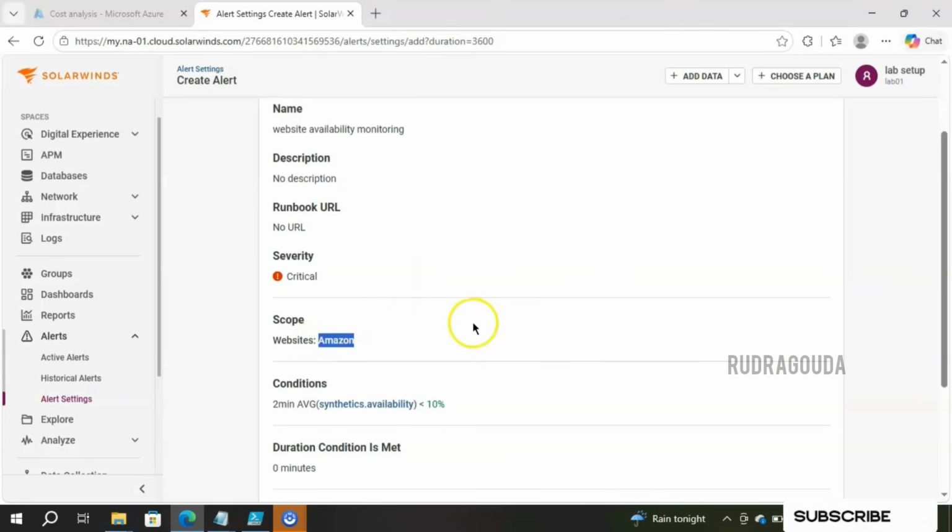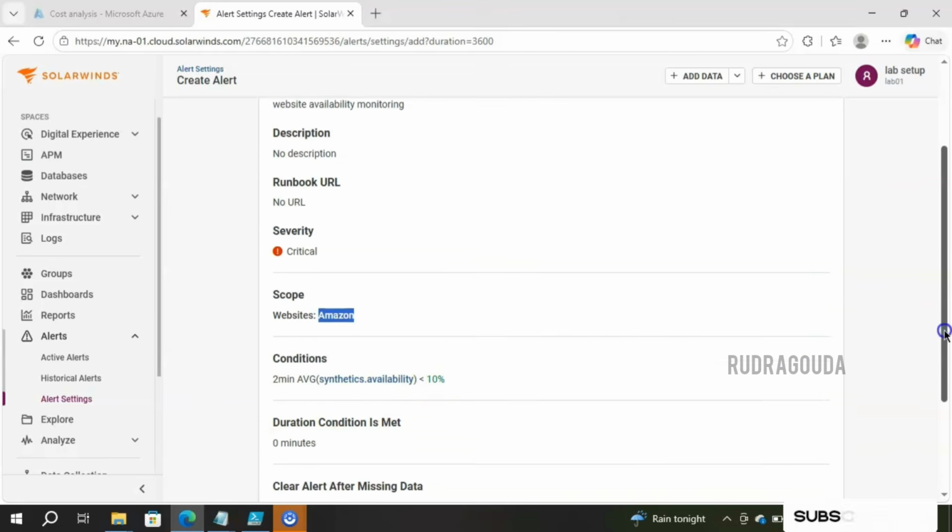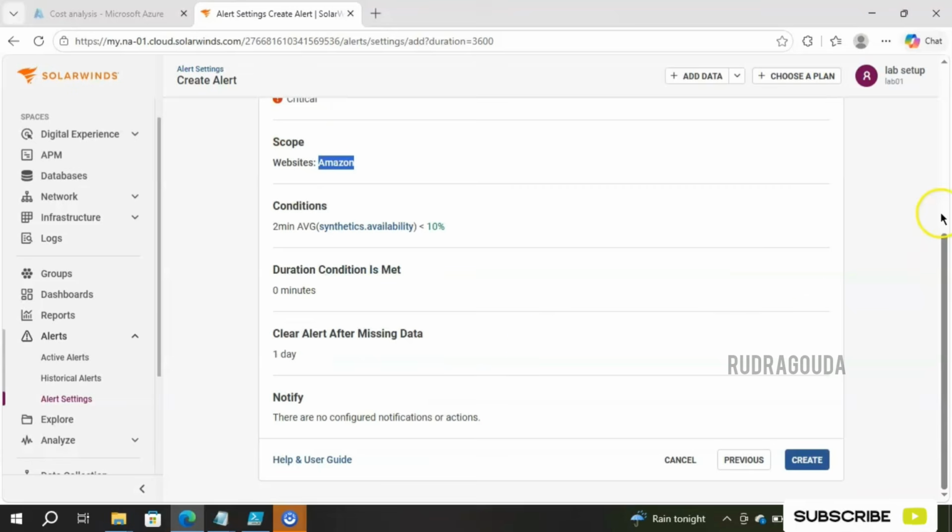We have defined the condition: if the synthetic availability is less than 10% for 2 minutes, create an alert. And we are not setting any duration conditions. If you scroll down, it mentions notification as well. There is no configured notification or action, which is totally fine for this demo. I will simply click on create.